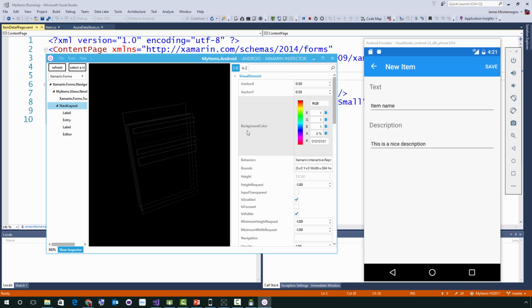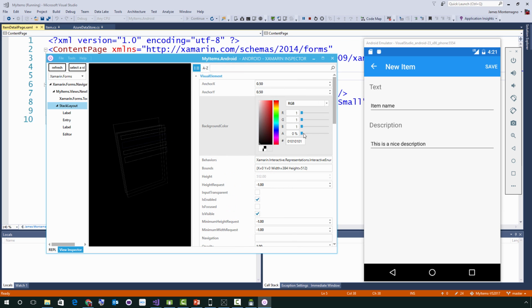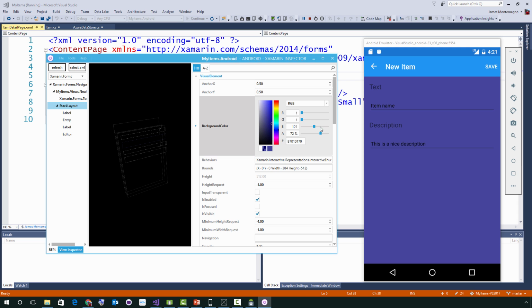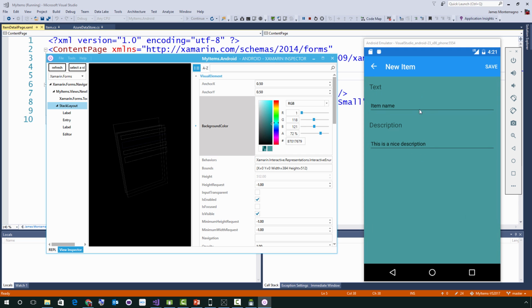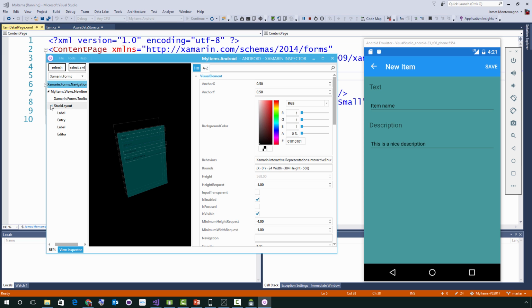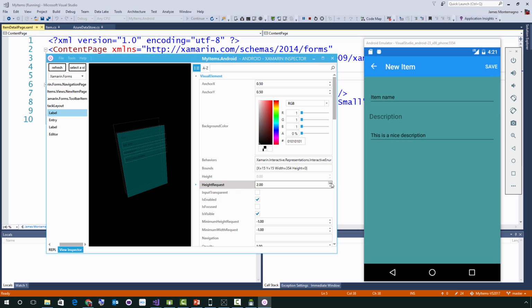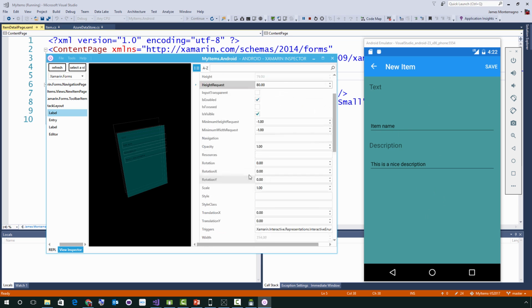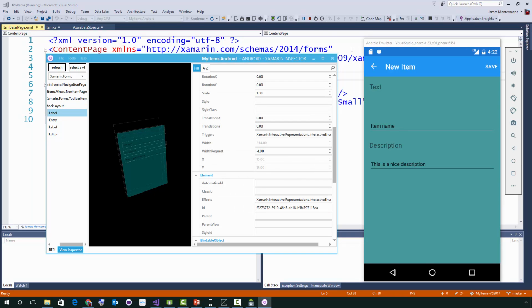So I can actually pull this out. We'll make this a little bit bigger on a lower res screen. I can actually start modifying the values here. And I can say, oh, this is the perfect color that I want for this background. And I can go ahead and refresh this view, and it updates in the view. I can come down and say, oh, you know what I would really like is on this label, for instance, maybe I really want to make the height request really large, and I can start modifying the height request of this in real time. So as it gets really big, what is it going to look like when it comes out on the device? So you can just start modifying values right inside of the inspector, which I love.